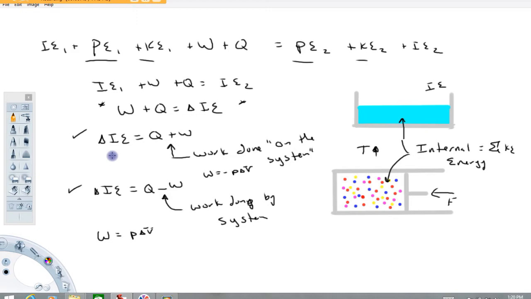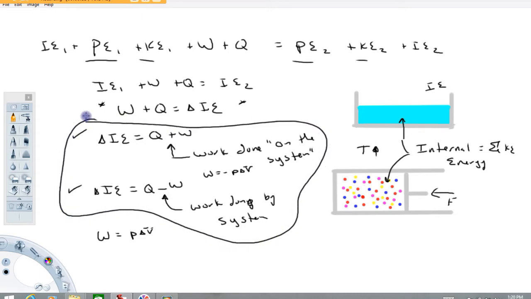So again, this video is just meant to be an introduction into the first law of thermodynamics. Well, here it is. Again, the plus or minus sign on the work term is kind of optional. It depends on viewpoint. In most videos I make, I will stick with the sign convention of work done on the system, which means plus sign right here.